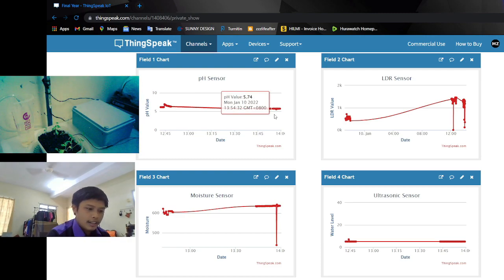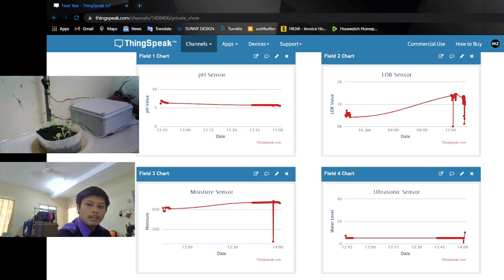The pH sensor is located in the water container, so it's hard for me to demonstrate. So I will just show the result.